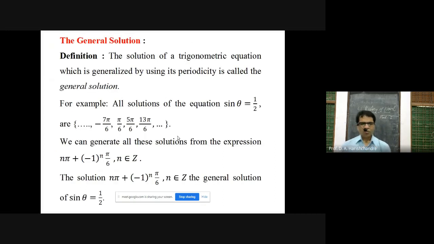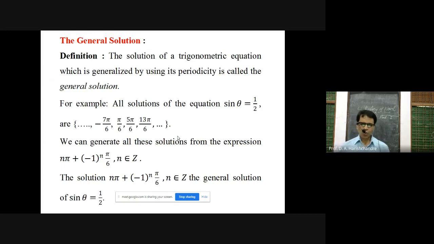Once you are getting acquainted with the idea of obtaining the principal solution of the trigonometric equation, now we are ready to discuss the next type of solution called the general solution. Now what is the general solution of a trigonometric equation? We need the definition first. Note that definition is the heart. We have to focus on the definitions. We have to understand them and then we have to apply them.